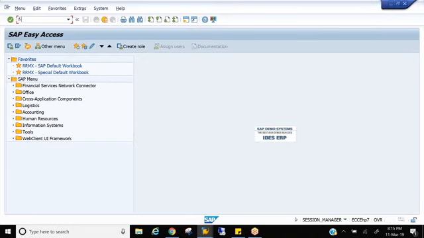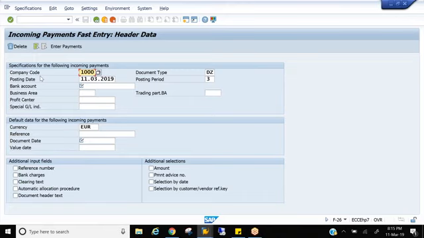Let me just check F-26. Do we have something in F-26? Posting date. We have an option here, 45 days, select the date. Yeah, the 45 days will be calculated as per the factory calendar, maybe. If not, you have the posting date option here you can select. This is how we do postings for incoming payments with the F-26 transaction, which your FI end users would be doing. So we have an option to select the date here, and for that we don't have any specific configuration.